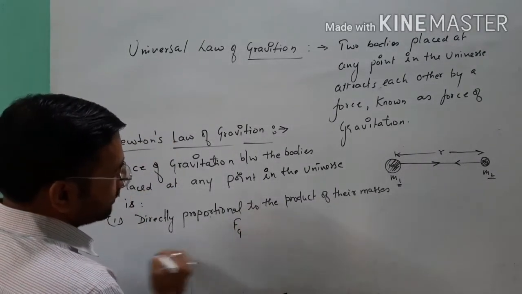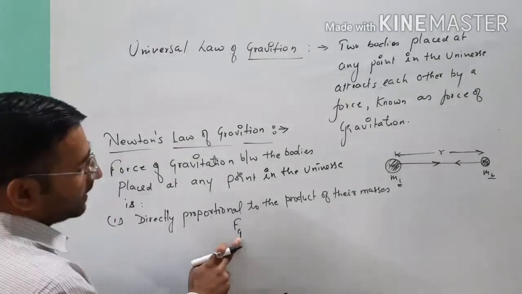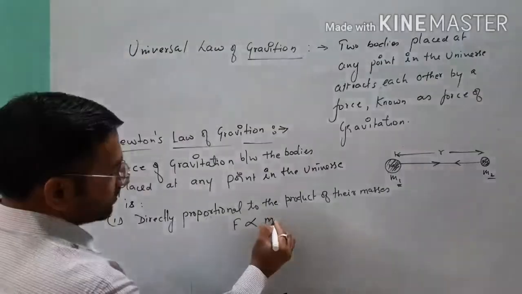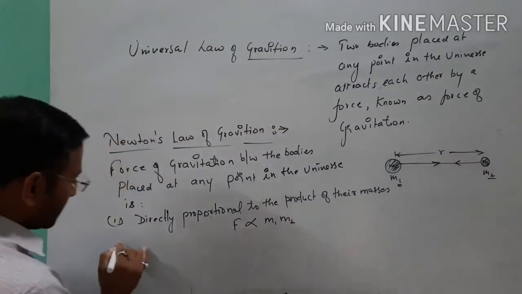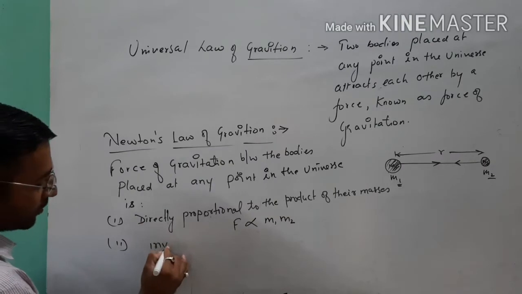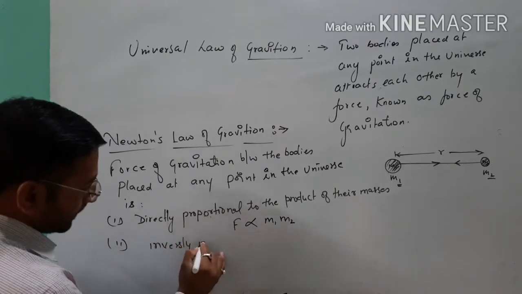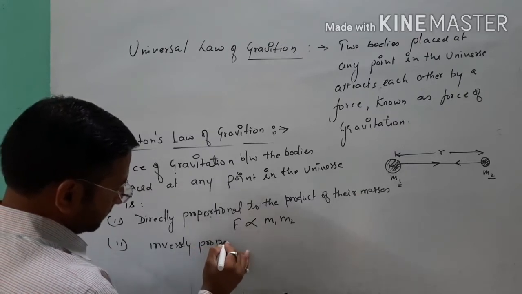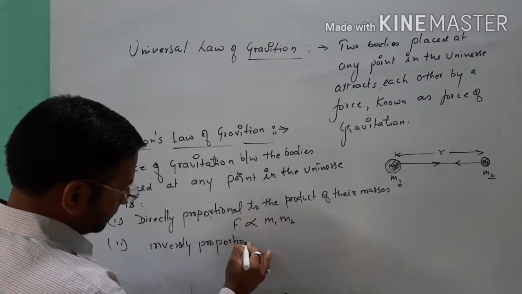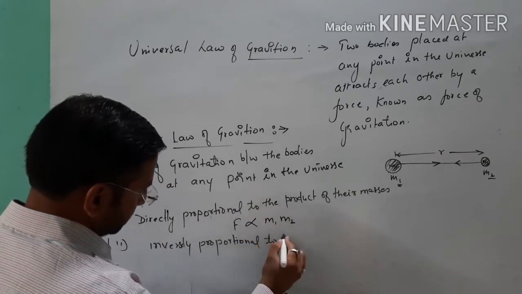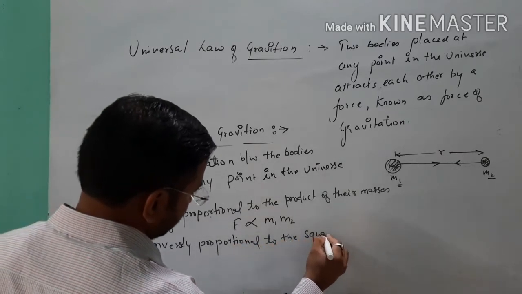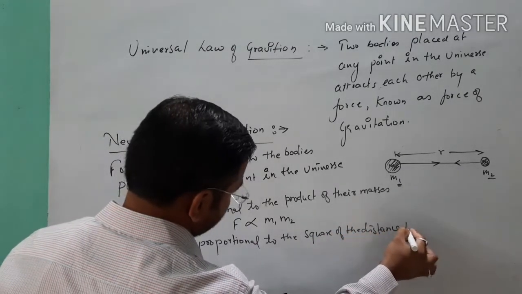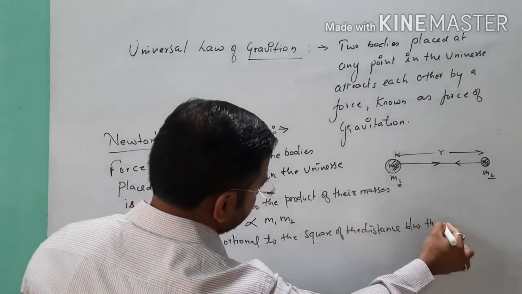It means that Fg, if I denote this force by Fg, or you can denote it by F only, is directly proportional to the product of their masses, and second, inversely proportional to the square of the distance between them.